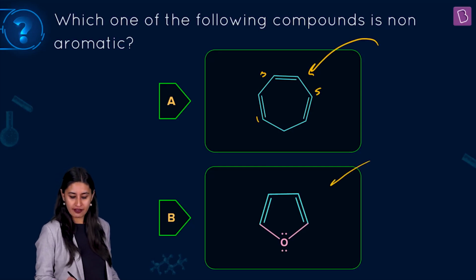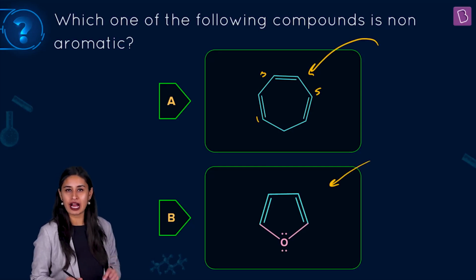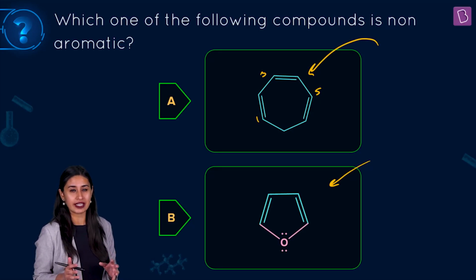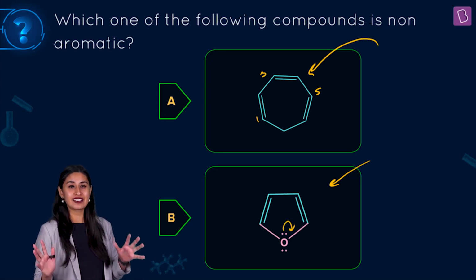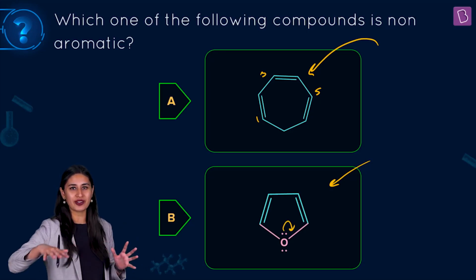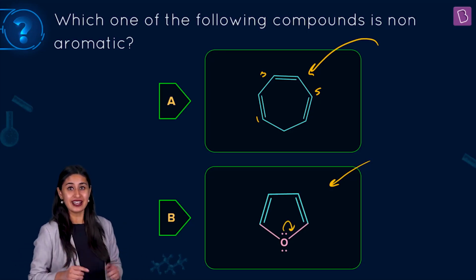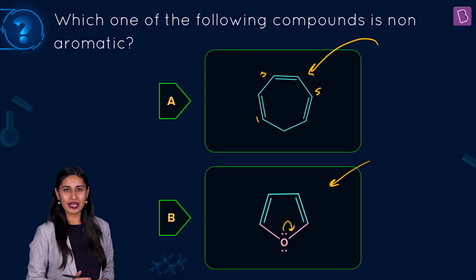cyclohepta-1,3,5-triene. We have a furan ring here, we have oxygen, so it's a heterocyclic system where the lone pair of oxygen will participate in resonance, and hence 6 pi electrons are the number of pi electrons getting delocalized, right? You know exactly which rule I am talking about here.